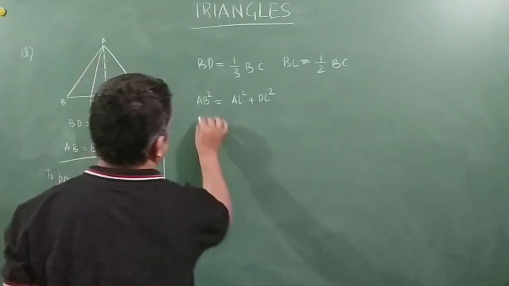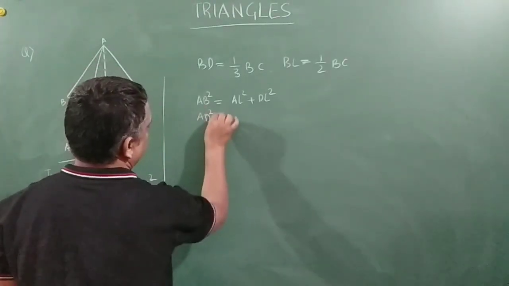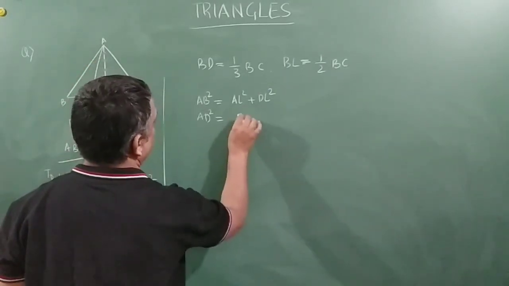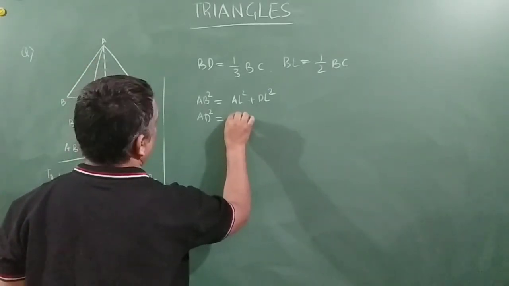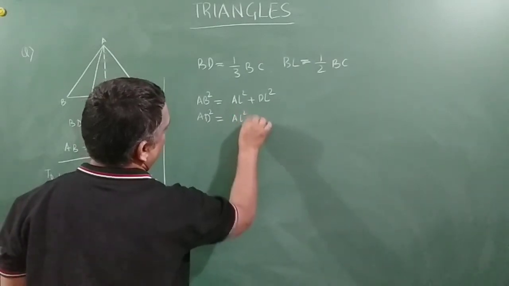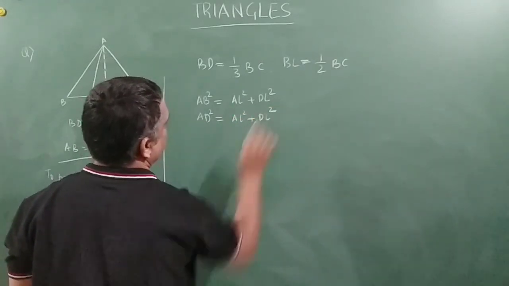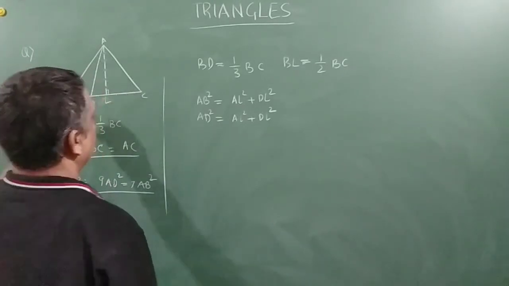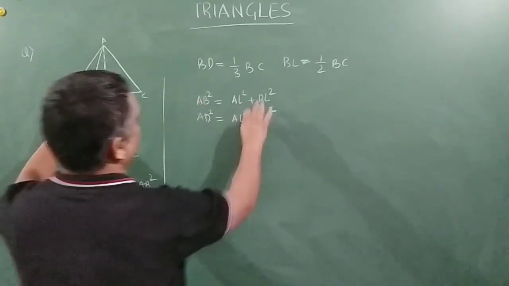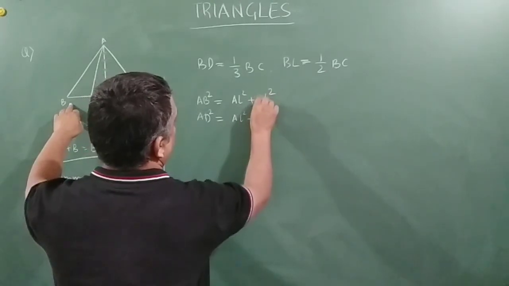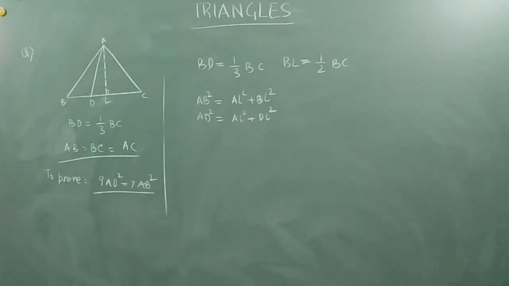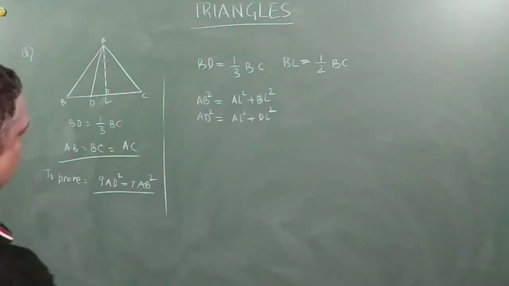So AB square is AL square plus BL square, and AD square is AL square plus DL square.